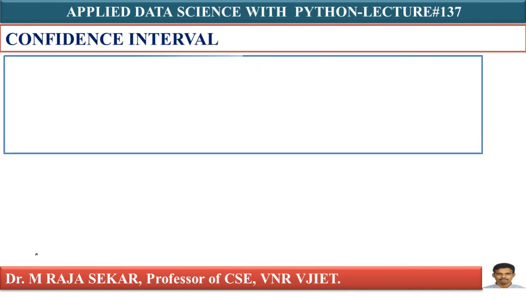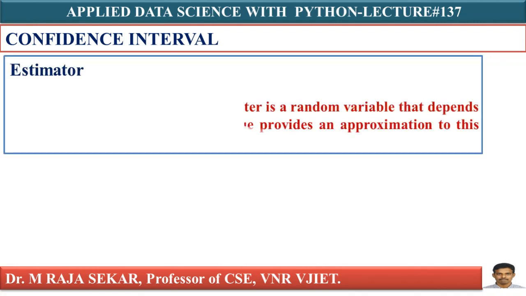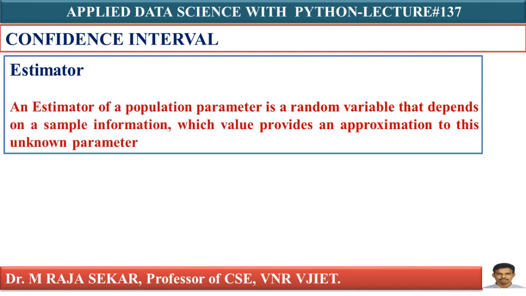First, let me define what is an estimator. What is an estimator? I can define it like this: an estimator is a statistic that estimates some fact about the population.